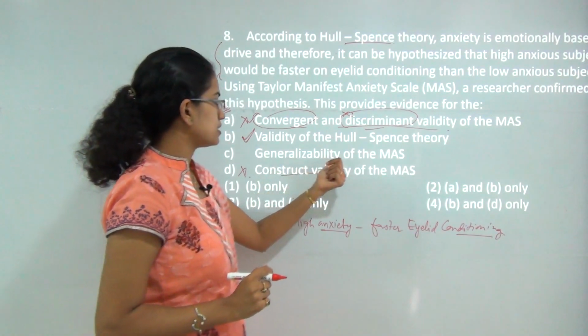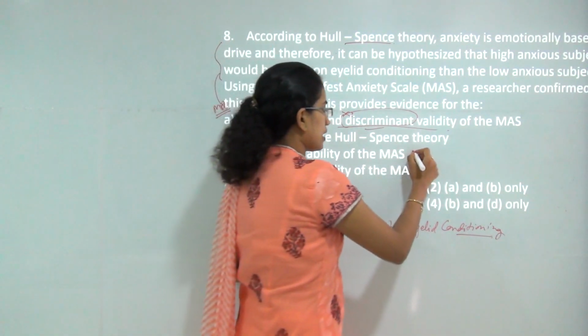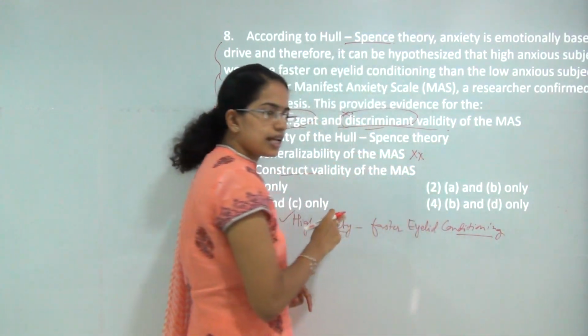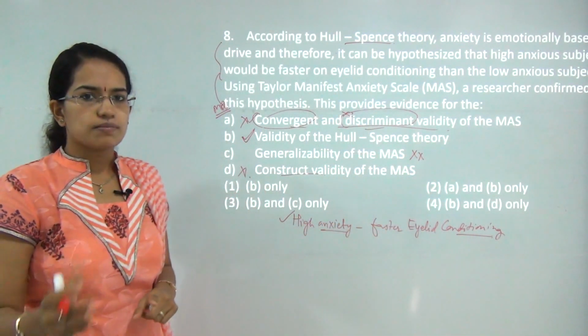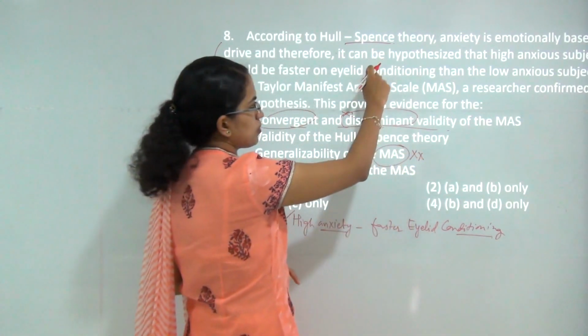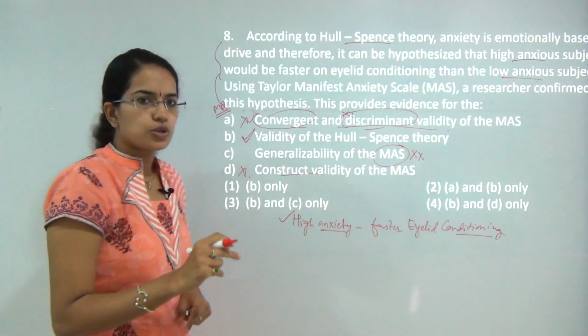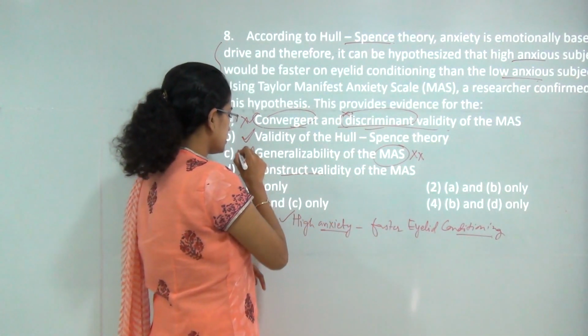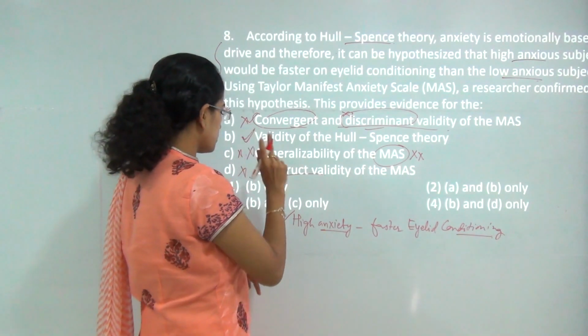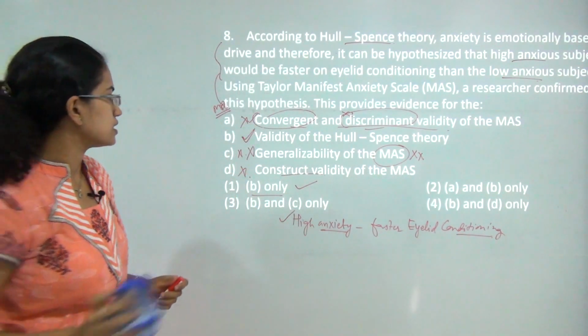Then there is generalizability of MAS. This would be incorrect because I am not generalizing anxiety to something else. This scale measures anxiety and here I am talking again about high anxious and low anxious people only. So I am not generalizing this concept, so this stands incorrect. So the answer would be only B. That would be the correct choice here.